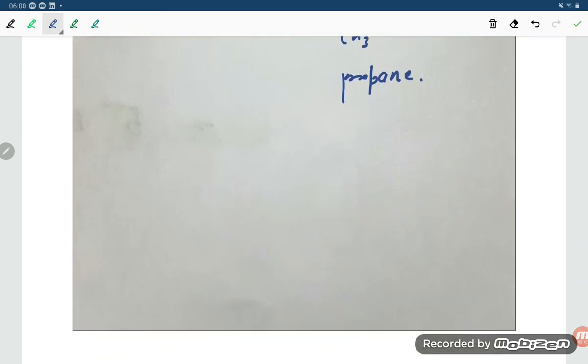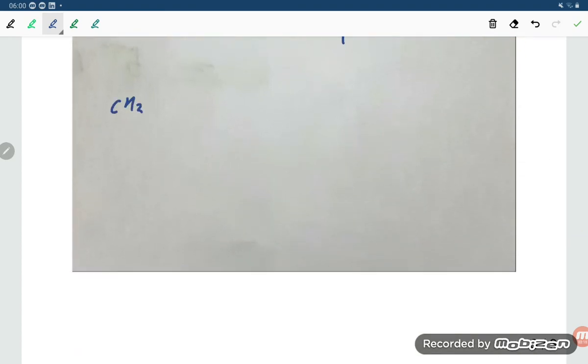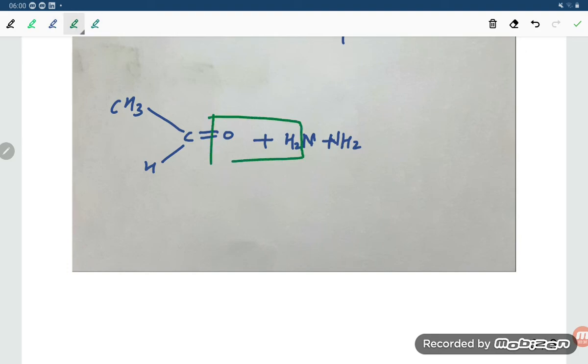Similarly, if you are taking an aldehyde, dear students, suppose CH3 C H double bond O, and if we are taking NH2 and NH2, so NH2 NH2 becomes N2H4. There is a minus H2O. So here is CH3 C, here is hydrogen, double bond N NH2.